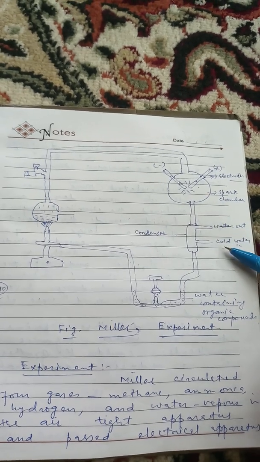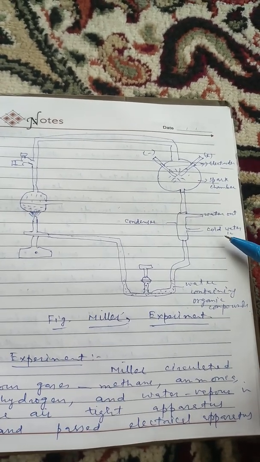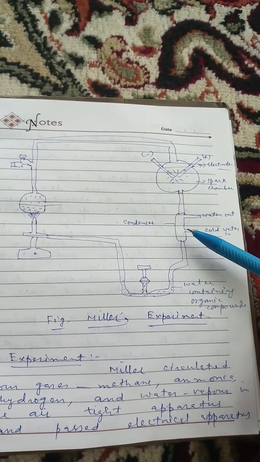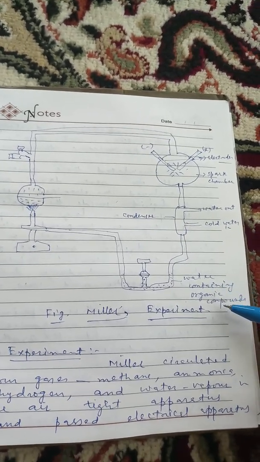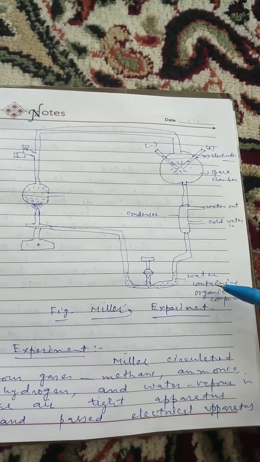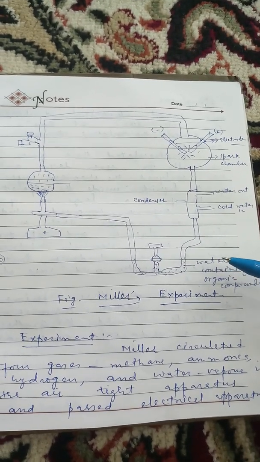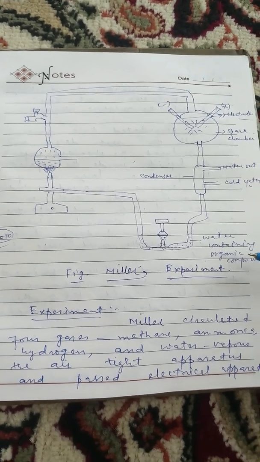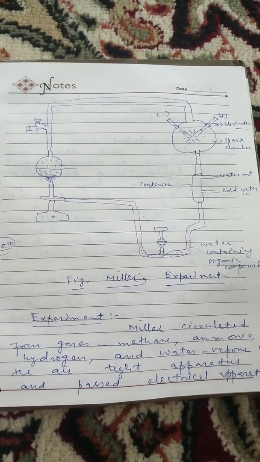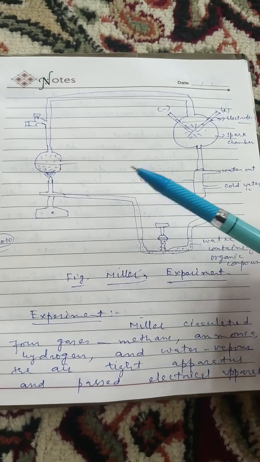This is the water outlet, and this is cold water, the condenser. And here is the water containing organic compounds. We are passing the solution containing methane, ammonia, hydrogen, and water vapors in an airtight apparatus.